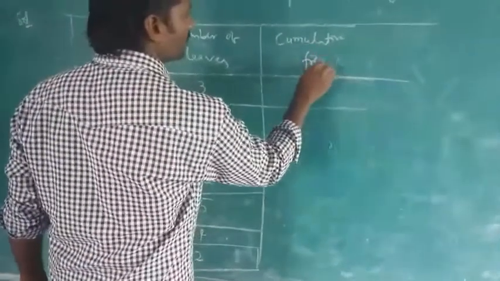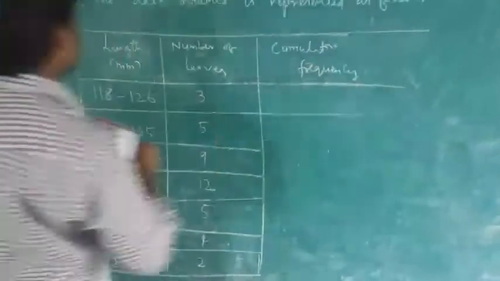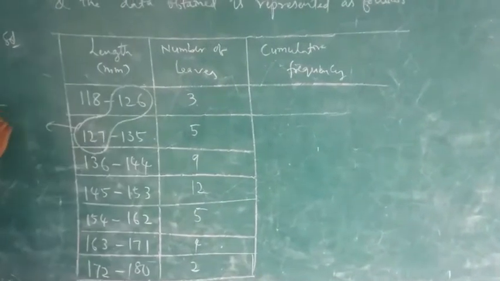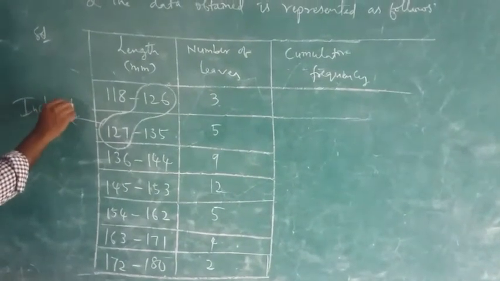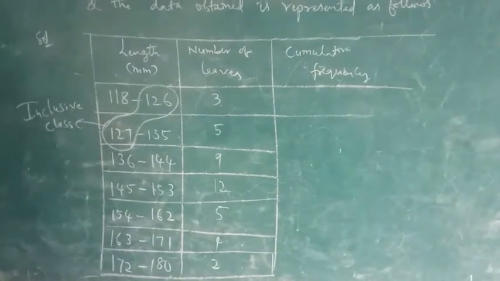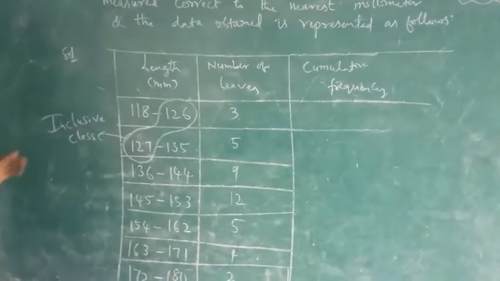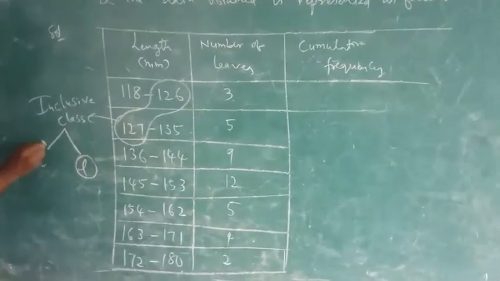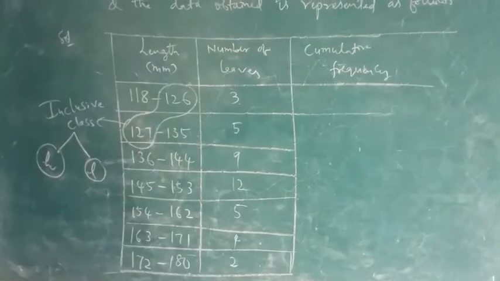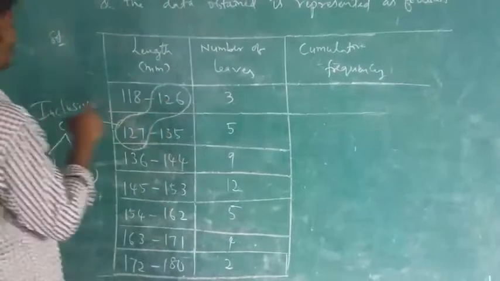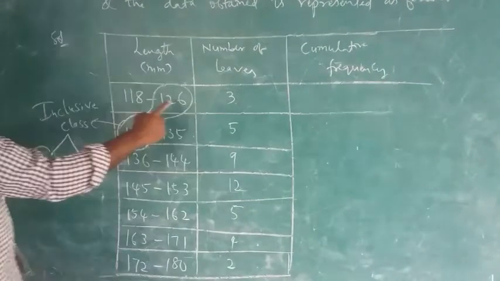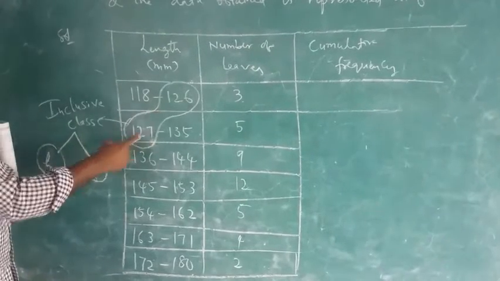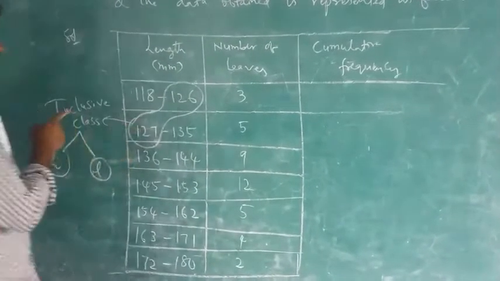Why am I telling this problem, children? Because here exclusive classes are not there. These are inclusive classes. I already told you that these are inclusive classes. Until now we got exclusive classes. So what is the difference in inclusive classes? In inclusive and exclusive classes, the height and lower limit values will be changed. For example, now you have 127. How can you check whether it is an inclusive class? The upper bound of the first class is not equal to the lower bound of the next class. There are variations, they change. That's why they are called inclusive classes.